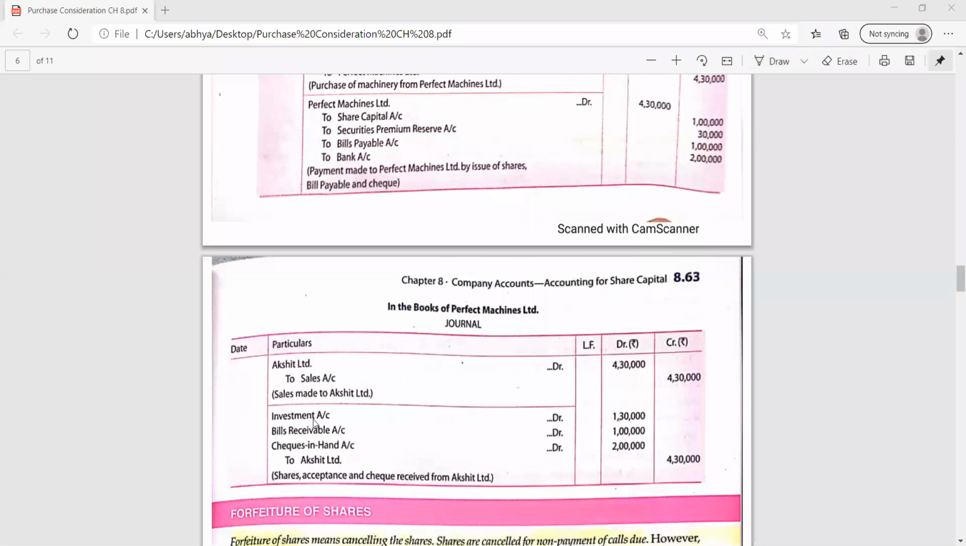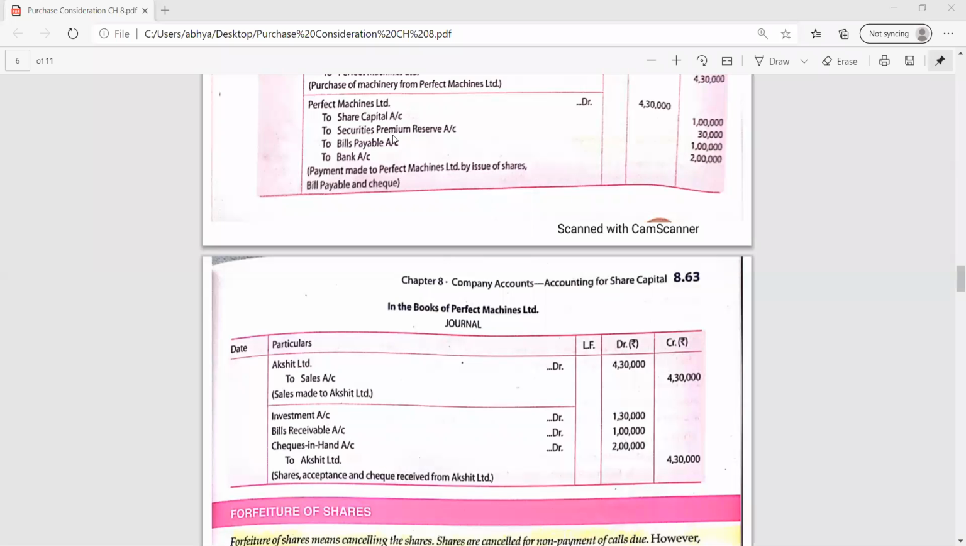So you can see that investment account is debited with the share capital. In the previous entry, share capital was credited with 1 lakh and securities premium 30,000. The total of these two will be written in investment, because whenever we are buying shares or debentures of any company, the investment account is always debited.